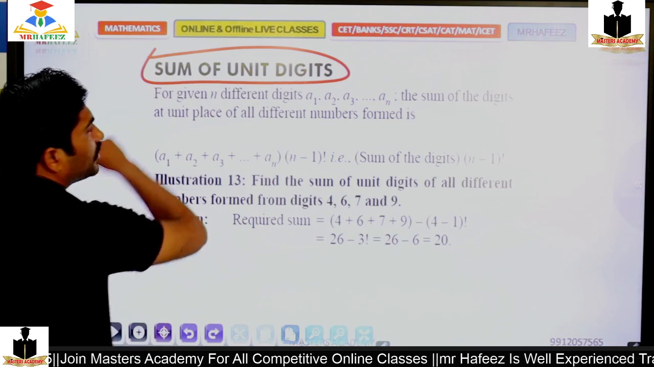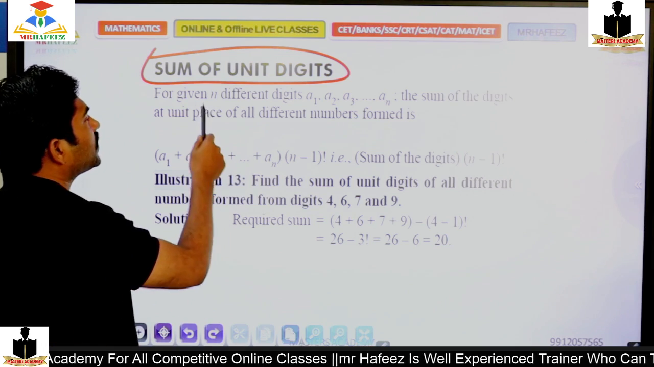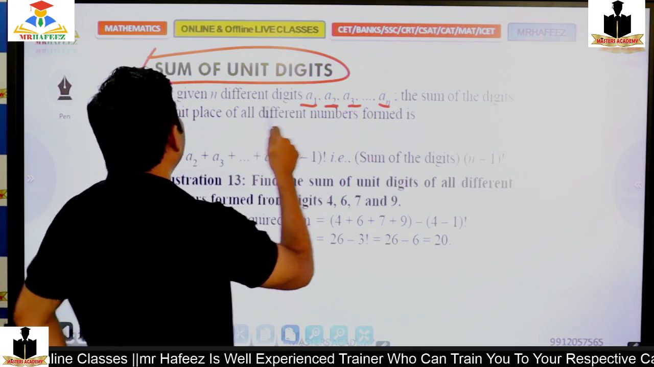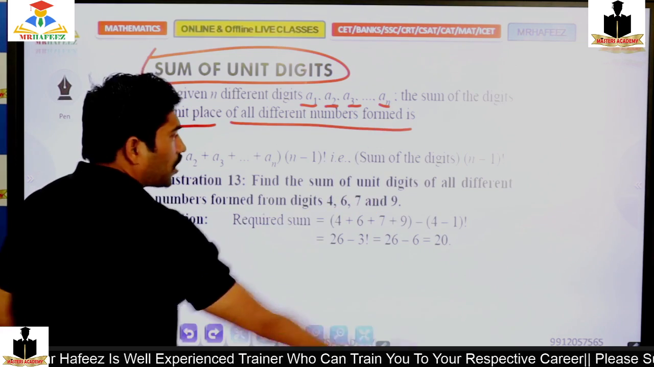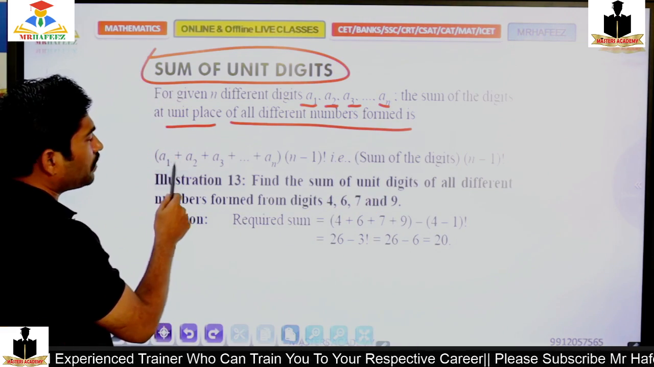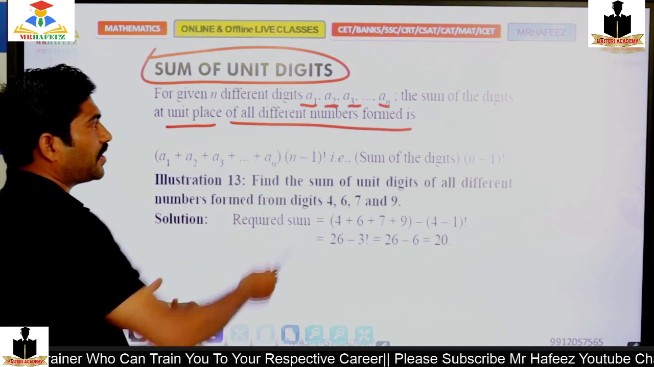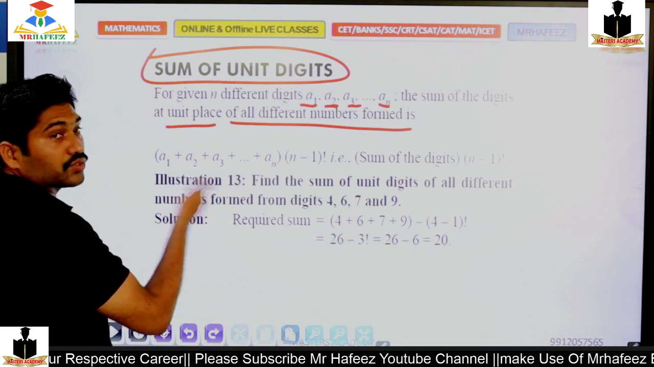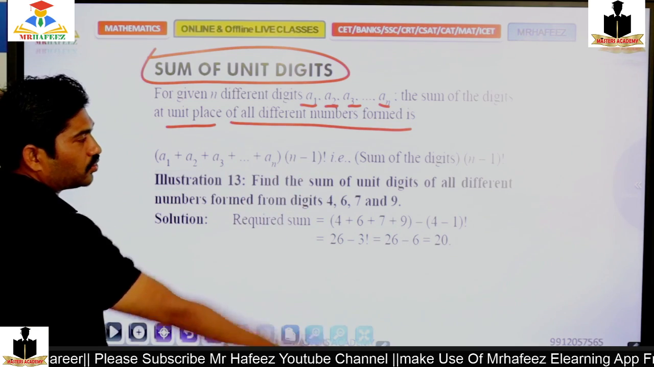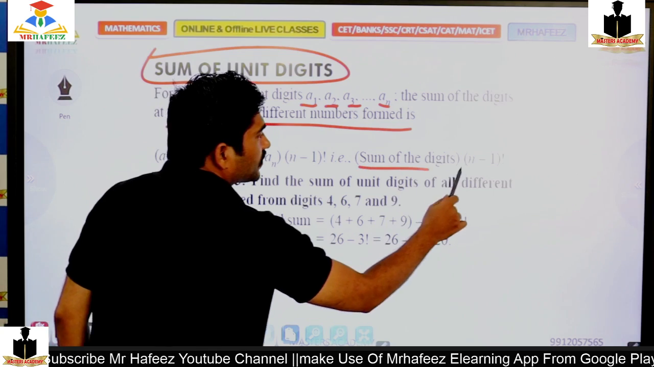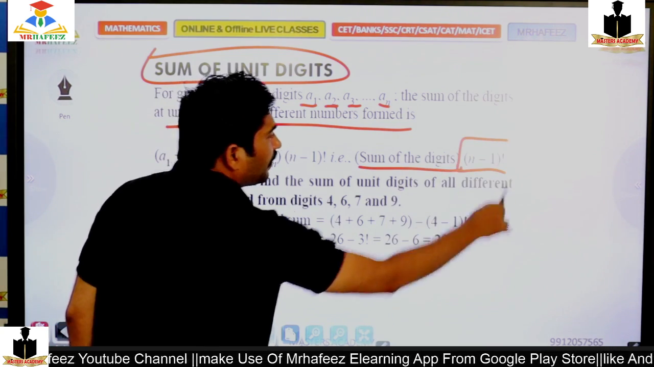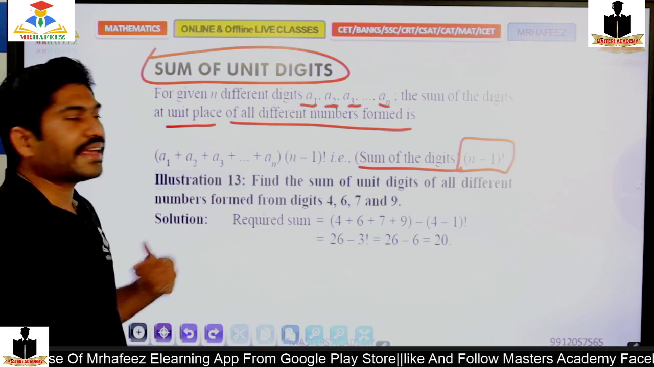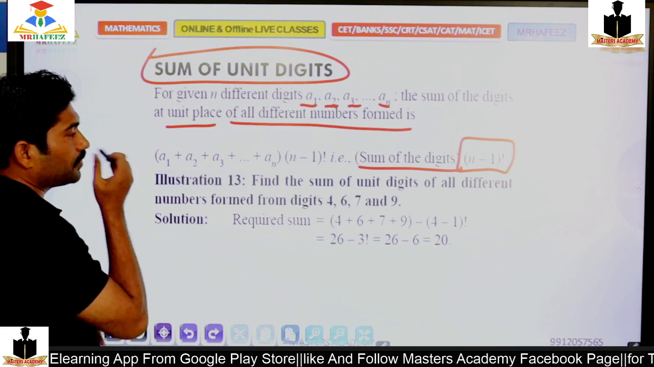Not finding a unit digit, but the sum of unit digits. Generally, for given n different digits a1, a2, a3, ... an, the sum of the digits at the unit place over all different numbers formed is a1 plus a2 plus a3 and so on up to an, the sum of the integers, multiplied by (n minus 1) factorial. I can get the sum of the unit digits like that.